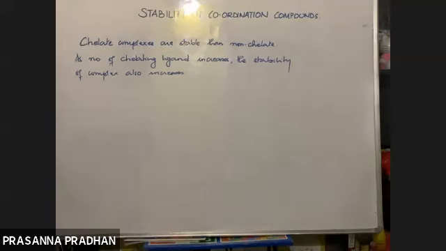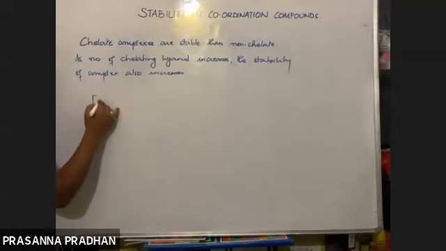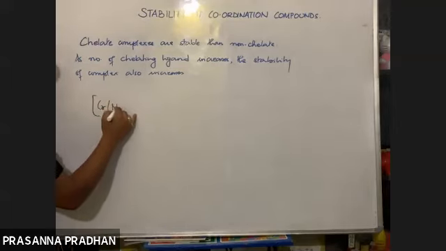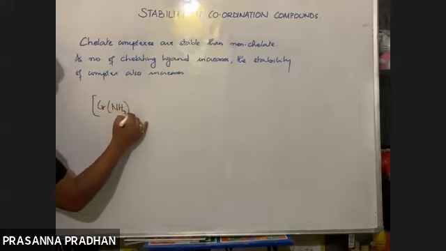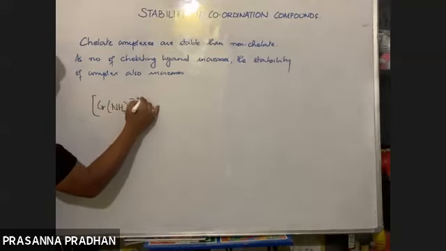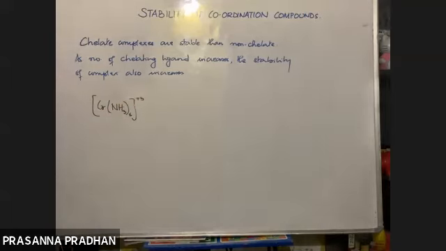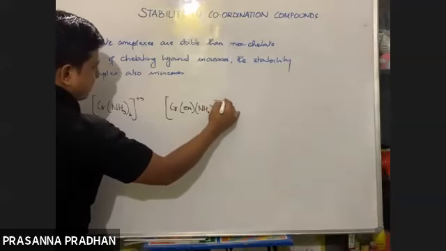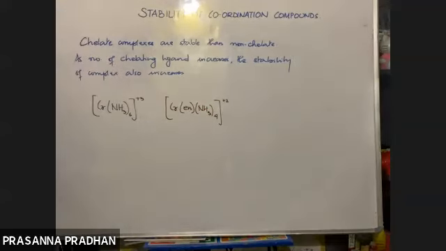Okay. So suppose these complexes are given. Cr(NH3)6 3+. Do you see any chelating ligand out here? No, we don't see any. How many chelating ligands do you see in the next one? Only one.